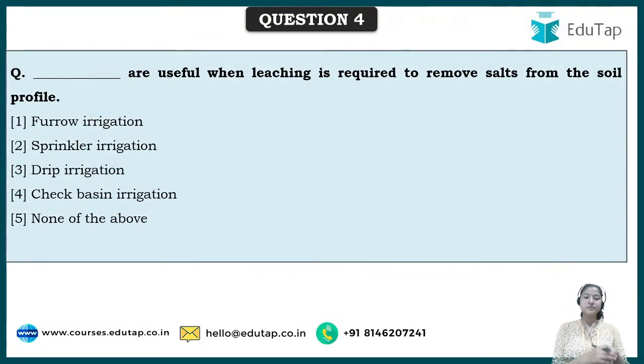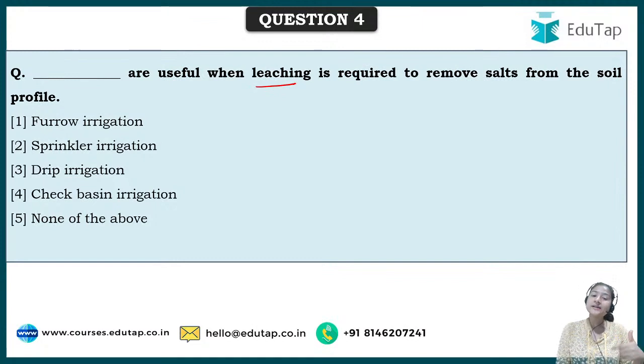So question number 4 now says, dash are useful when leaching is required to remove salts from the soil profile. So what is leaching? Leaching is basically when the minerals present in the soil dissolve in water, and the water, of course, goes down due to gravity. This water with minerals dissolved in it percolates deep down, and then the soil becomes deficient of that particular mineral. So that is leaching.